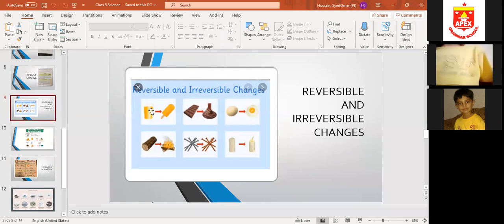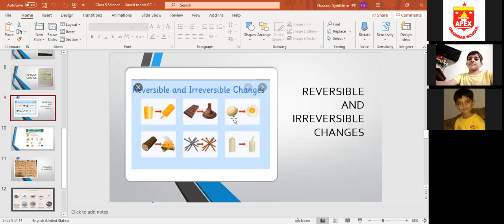So it is a reversible change, because both can change into one another. Then you can see a chocolate. If a chocolate is melted, and we put the melted chocolate in a freezer, it will turn back into solid chocolate. So it is also a reversible change.